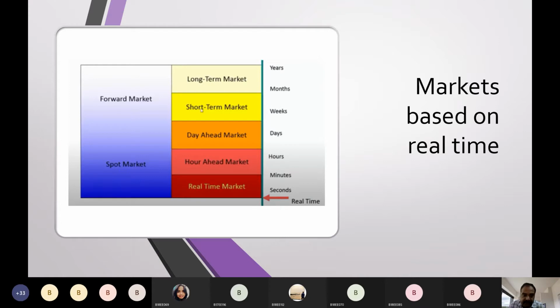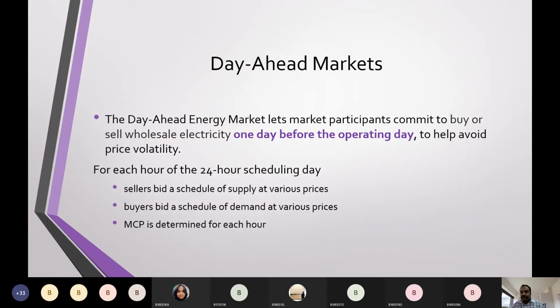Okay, but today we will be discussing only these two things: markets based on the spot business, day ahead and hour ahead markets. Real time market is not really available basically. So we'll be discussing hour ahead and day ahead markets.